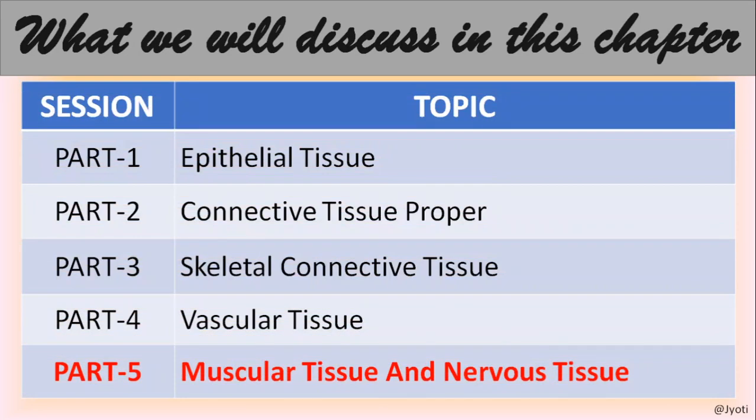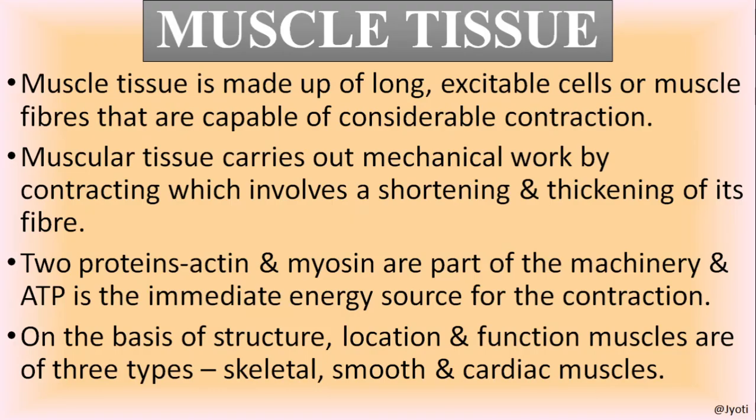We have already discussed epithelial tissue, connective tissue, and under connective tissue, we have discussed connective tissue proper, skeletal connective tissue, and vascular tissue. Today we'll discuss the two other types of tissue, that is muscular tissue and nervous tissue. In my first session, I told you there are four types of tissue in our body: epithelial tissue, connective tissue, muscular tissue and nervous tissue. So we have already discussed epithelial and connective tissue, and today we will be discussing the muscular tissue and the nervous tissue.